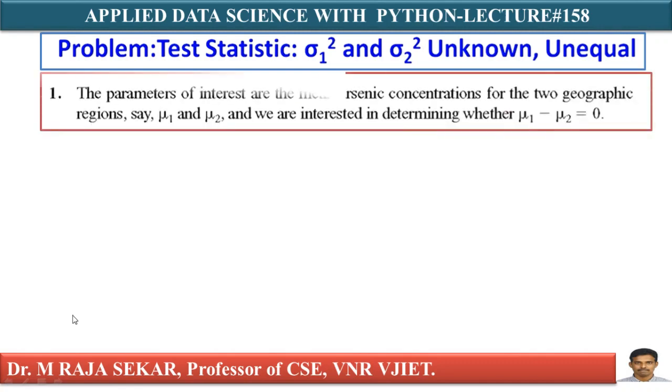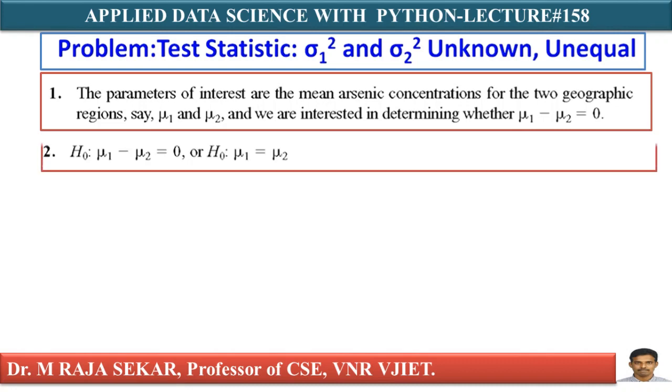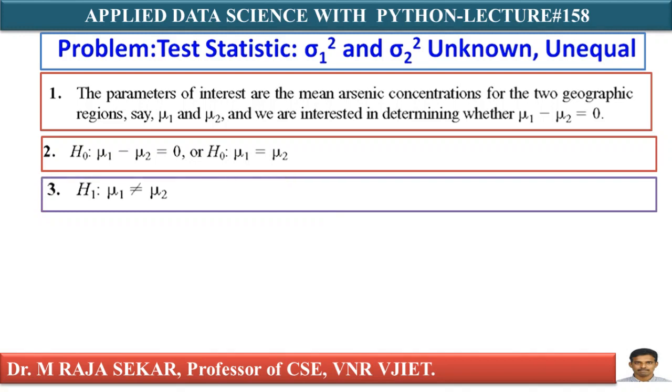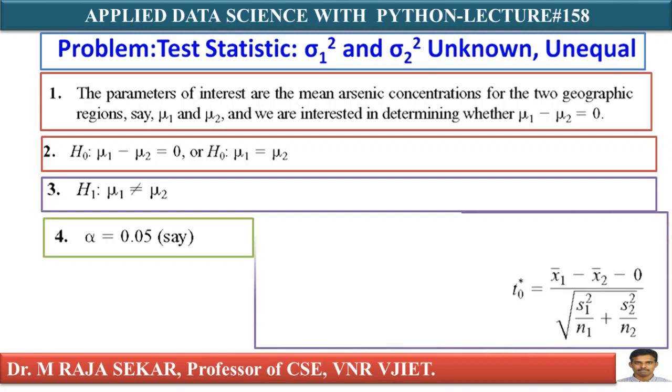First I must formulate my null hypothesis H0. The parameters of interest are the mean arsenic concentration for the two geographic regions, say mu1 and mu2, and we are interested in determining whether mu1 equals mu2. That is the status quo. My H0 is mu1 equal to mu2, and my alternative hypothesis is mu1 not equal to mu2, and the level of significance is 0.05. My t naught test statistic is x1 bar minus x2 bar minus 0, divided by under root of s1 square by n1 plus s2 square by n2.